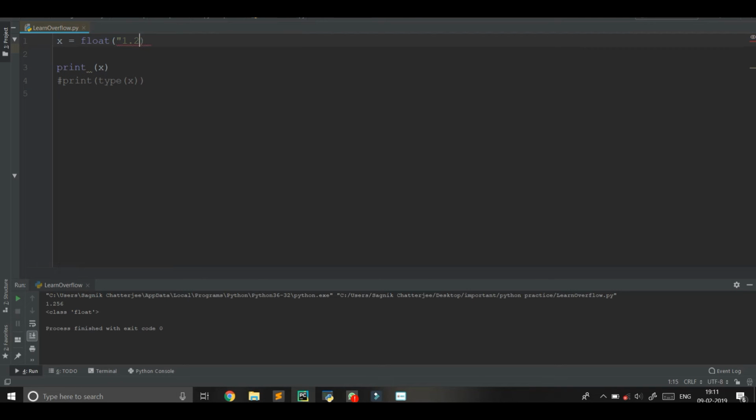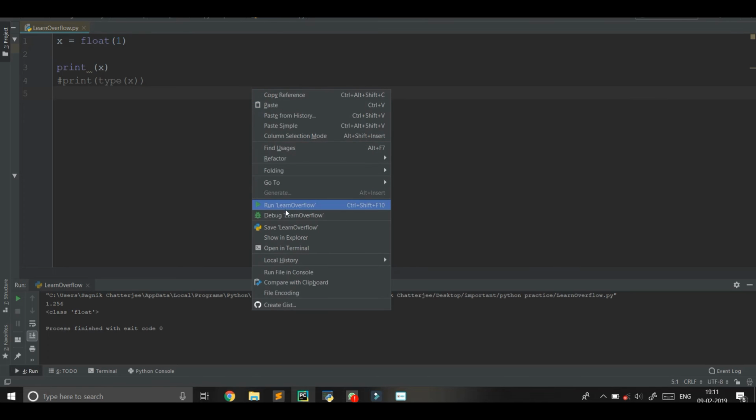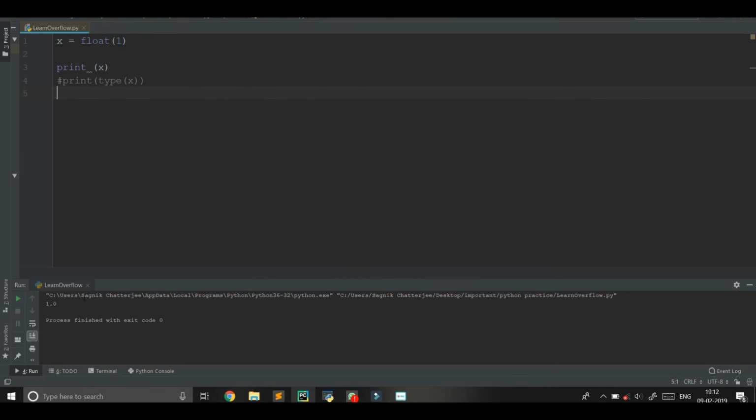Now let's look at what happens if we give an integer to a float. Suppose we give 1. So 1 is an integer. Since it doesn't contain any decimal part, it's an integer type value. So what happens if we assign it to x? Look, it takes 1.0. Why 1.0? It takes the decimal part as 0. Again, if we give something like 1.25 and run it, you can see it's assigned the exact value.